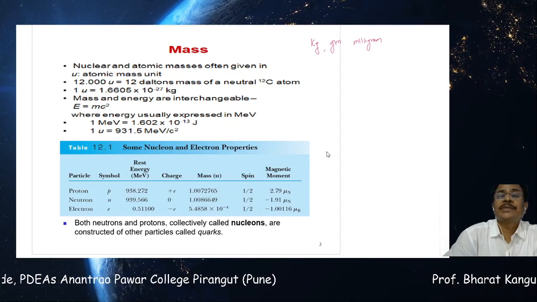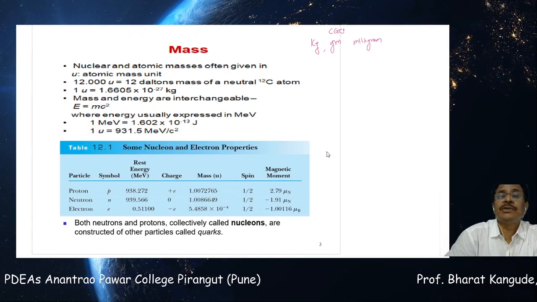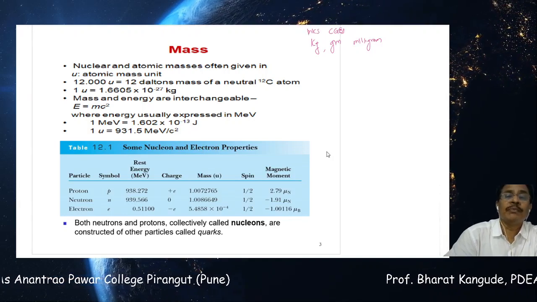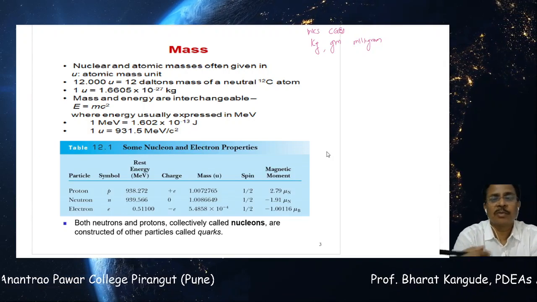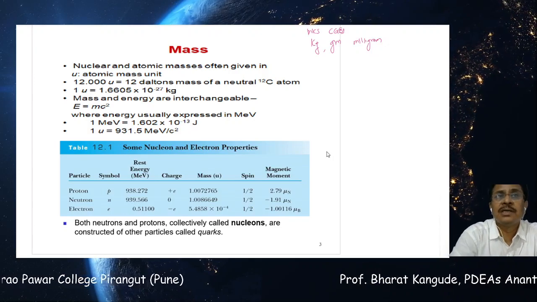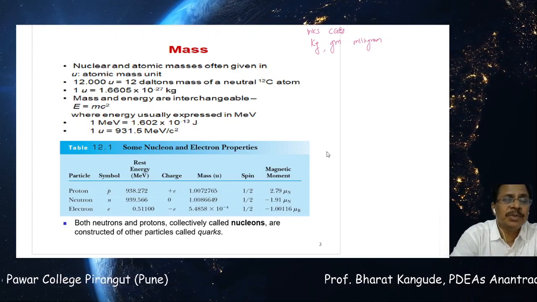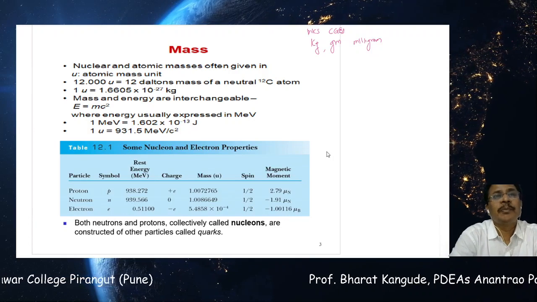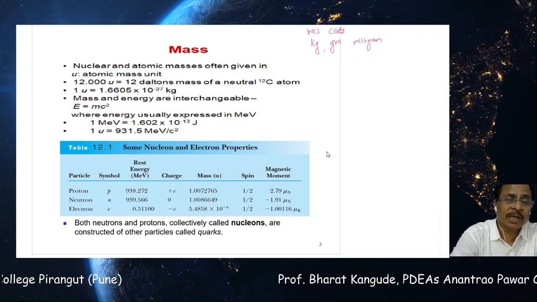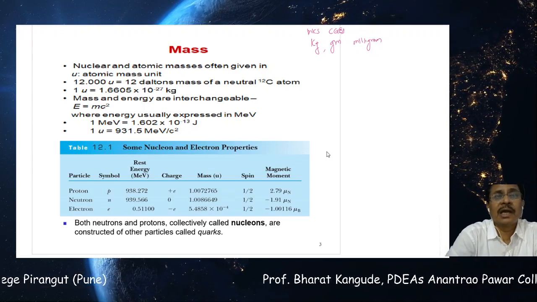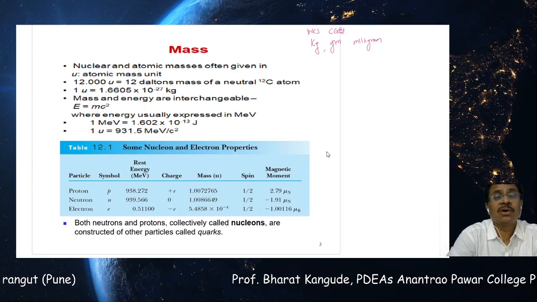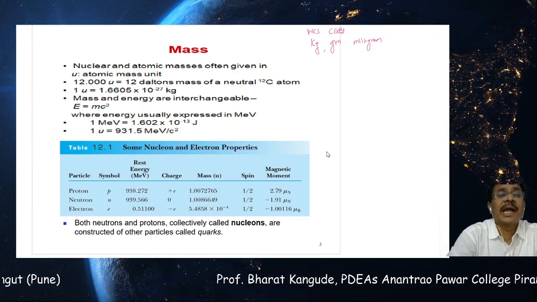Grams and kilograms, in CGS we use grams, and in MKS we use kilograms and so on. Bigger units of mass are known, smaller units of mass are known, but these grams, kilograms, milligrams units are very, very big as compared to the actual mass of the protons, neutrons, or the nucleus itself. That's why in nuclear physics we have to use another unit for the measurement of masses of all these entities, and that is called the atomic mass unit.